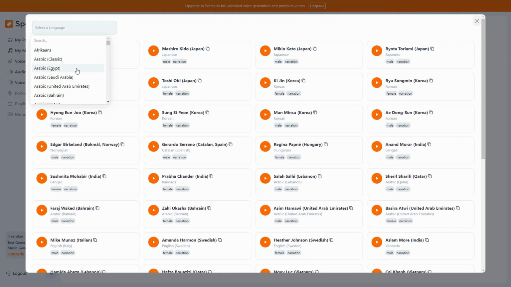Now first you have to choose your language. For example, as you can see, there are over 70 languages available on this Speechki tool. And you can also search for a specific language. For example, I want all the voices in English. So let's type English. And the best part is there are various dialects even for English. So as you can see, English is not only one English. There is Australian English, Canadian English, Hong Kong English, India English. So there are also various variations of English. So that is amazing. What I'm going to do is choose English US, and once you choose a specific language and dialect, all the voices within that language and that dialect are going to appear.